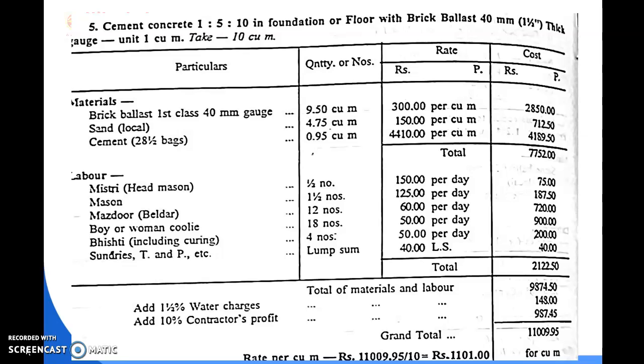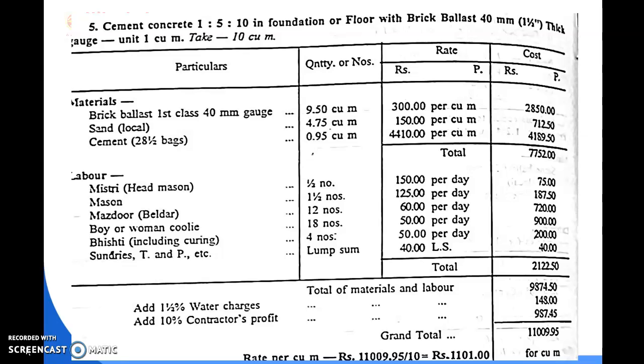So 1.5% of 9874.50 is equal to 148.00. Then 10% is considered for the contractor profit on the total labor and material cost, so 987.45. Grand total is 9874.50 plus 148.00 plus 987.45, which is equal to 11009.95. So here we define the 10 cubic meter cost.